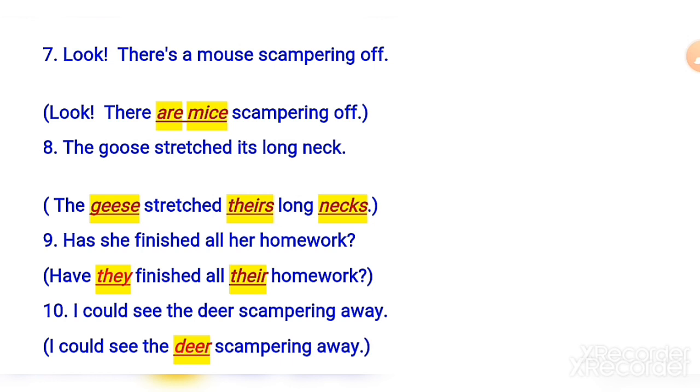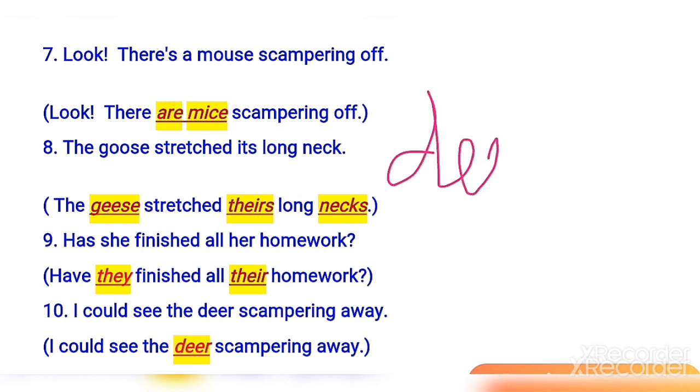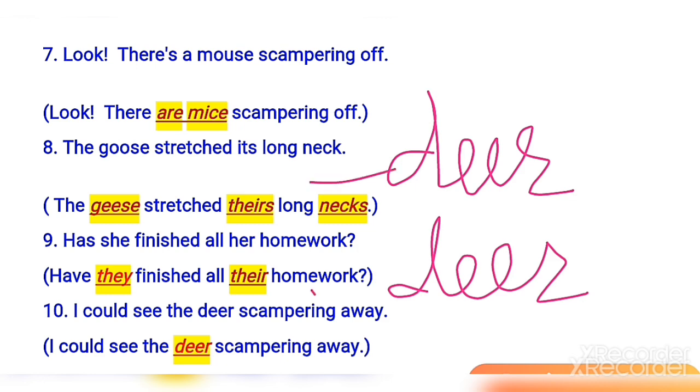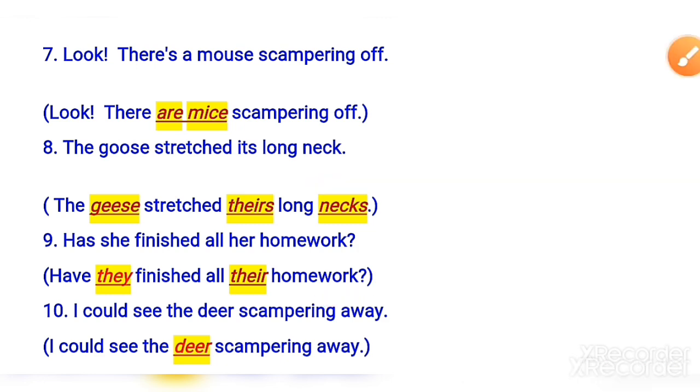Clear? Now number 8, the goose stretched its long leg. Answer will be: the geese stretched their long necks. Number 9, has she finished all her homework? It becomes: have they finished all their homework. Number 10, I could see the deer scraping away. Now the answer will be: I could see the deer scraping away. So here the plural of deer will be deer itself. Clear? This is used for singular and plural as well.